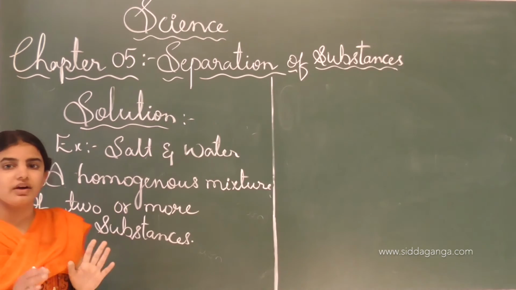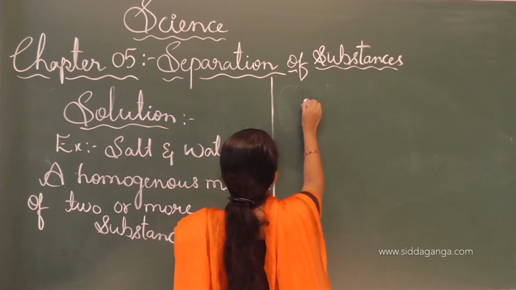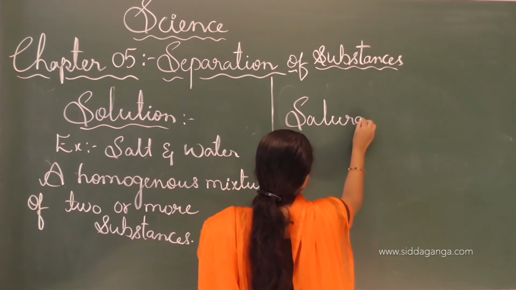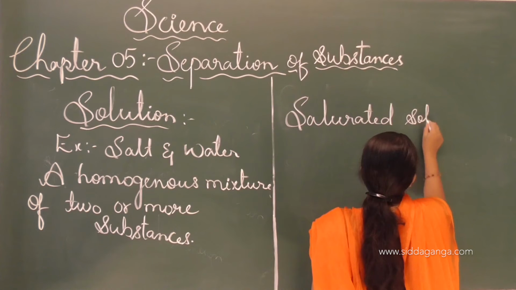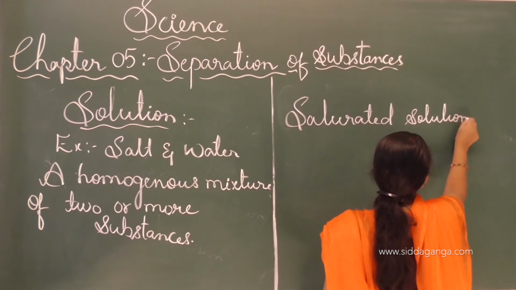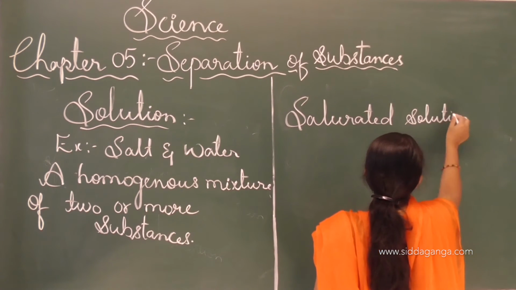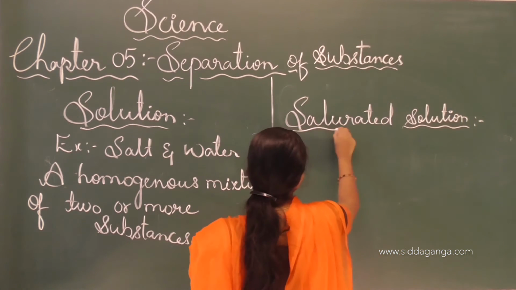See, solutions are of two types. One is saturated solution and another one is unsaturated solution.